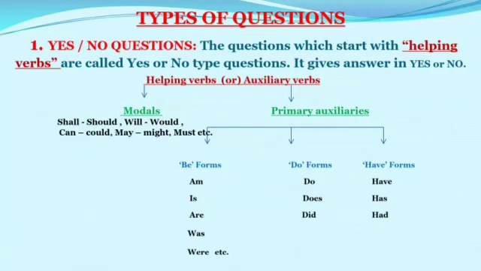Be forms are am, is, are, was and were. Do forms are do, does and did. Have forms are have, has and had.